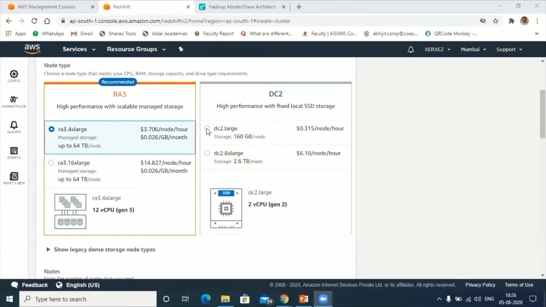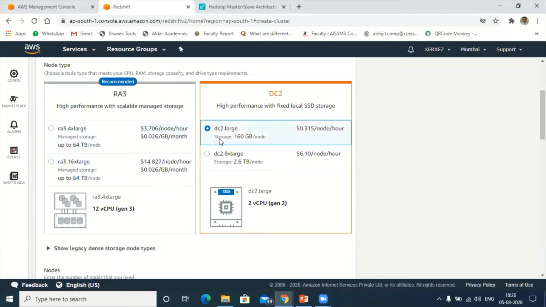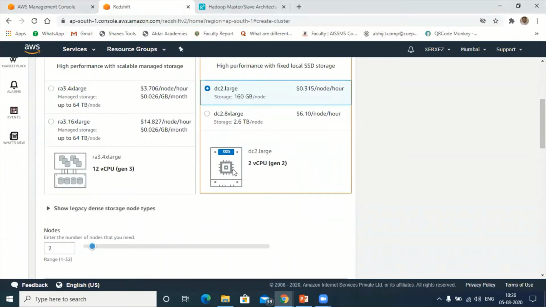Let me choose this. Just for the demonstration purpose, I'm going to use this DC2 large. 0.315 per hour, and obviously CPU 2nd generation. Here also we are going to get a 3rd generation CPU engine.